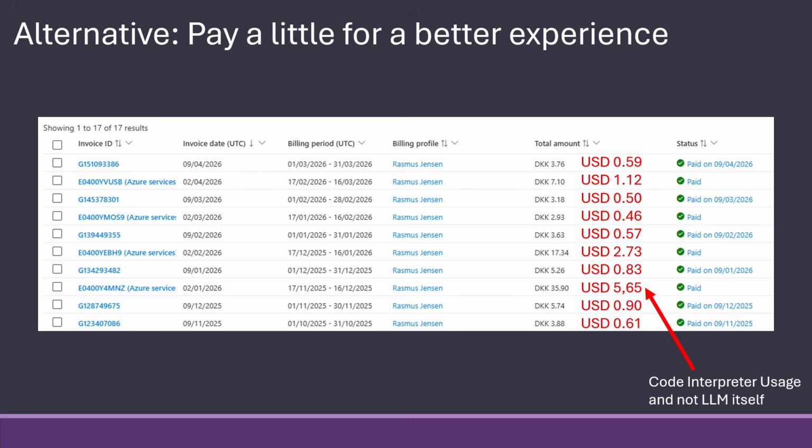So to me, this is a much better way. And as you can see here, it's not breaking my bank, at least, to pay $1 to $2 a month on AI services. So this would be my recommendation.